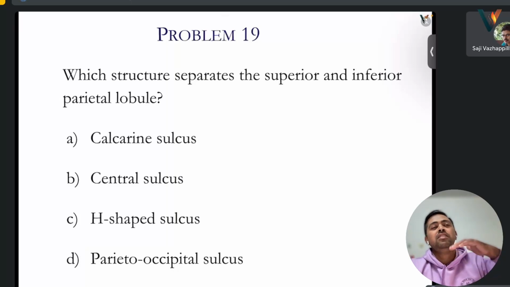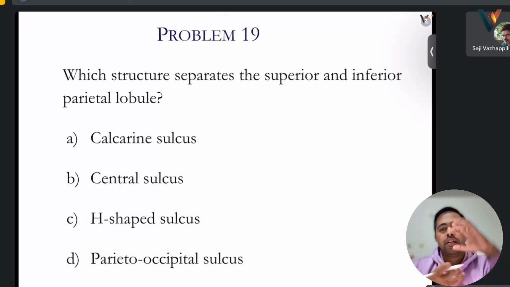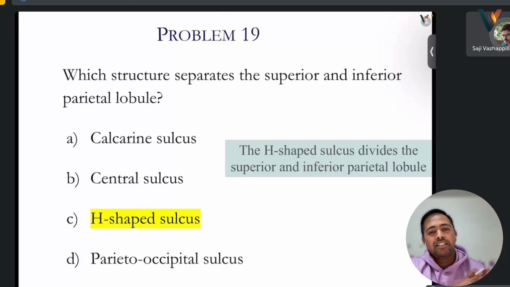When we say superior, it is towards the head, inferior, we say it's towards the leg. Parieto-occipital sulcus, last one. Oh, no. It's the H-shaped sulcus. It divides the superior and inferior parietal lobule.